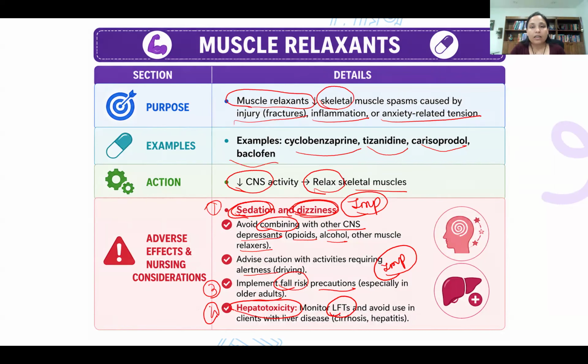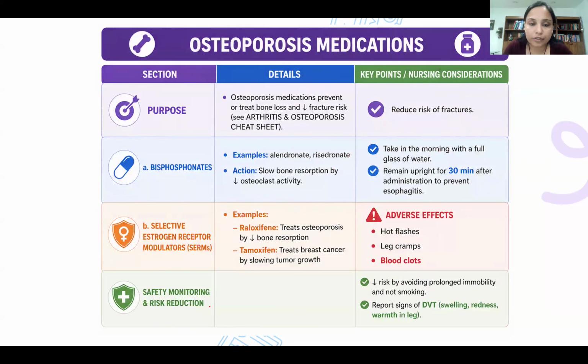Cyclobenzaprine, tizanidine, carisoprodol, and baclofen. All right, next is about the osteoporosis. Very important group, bisphosphonate.